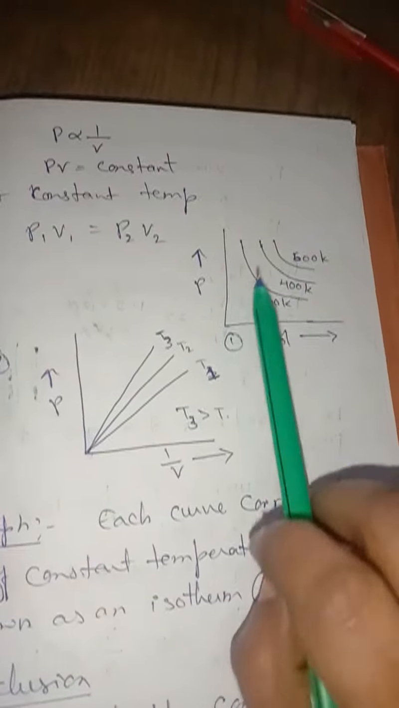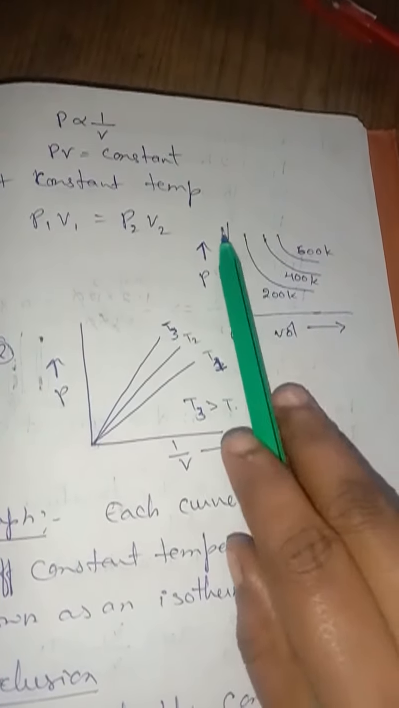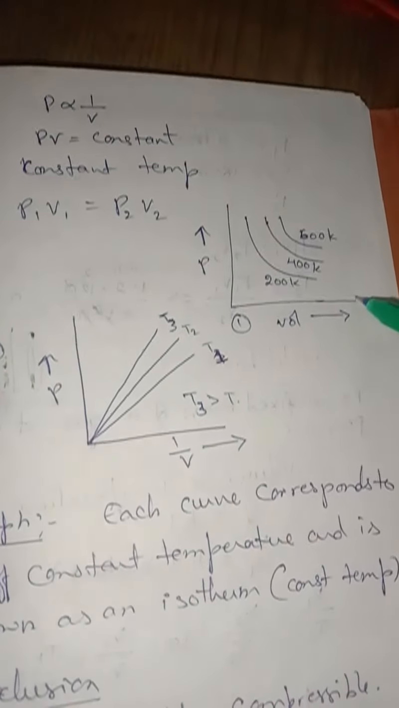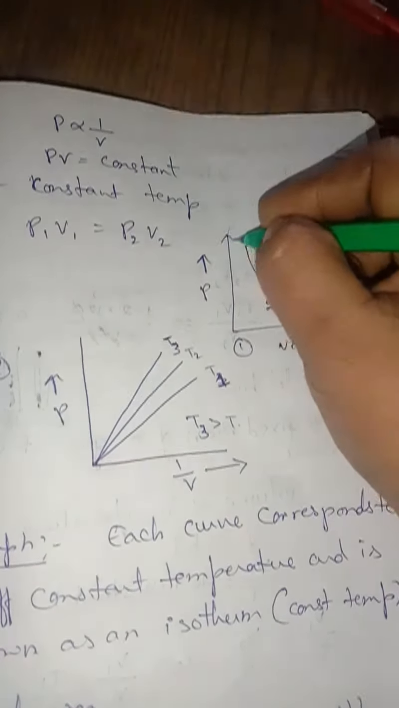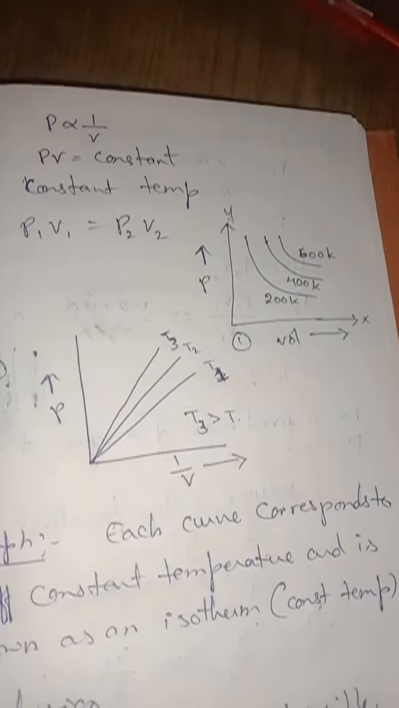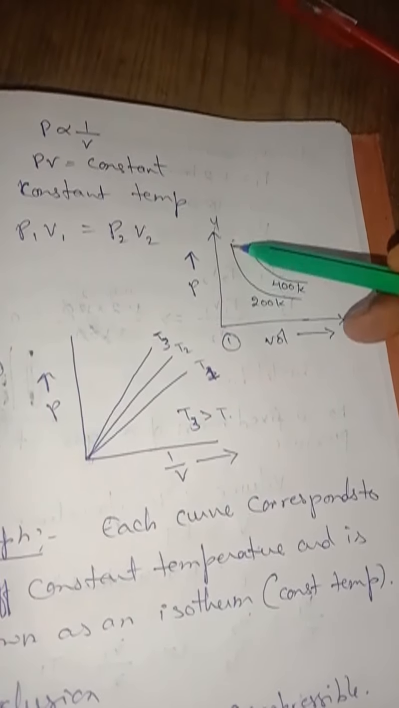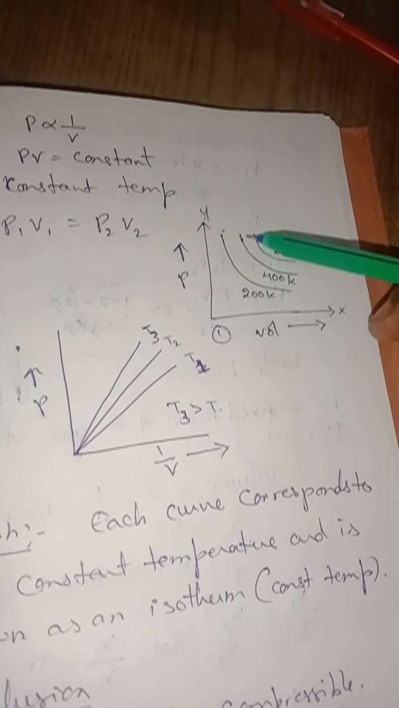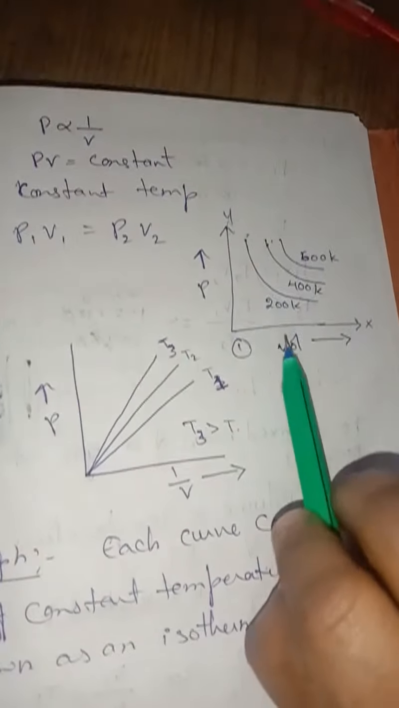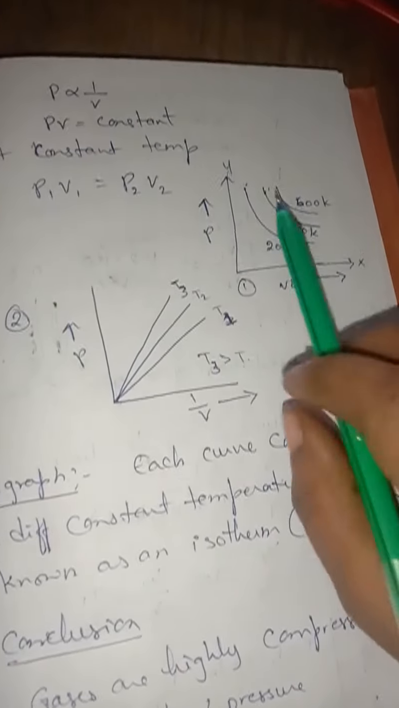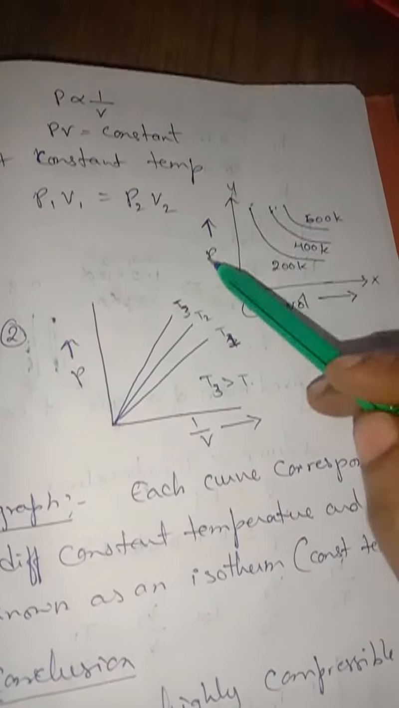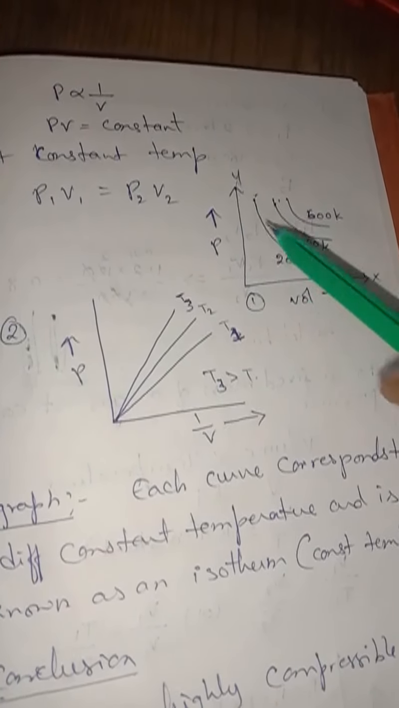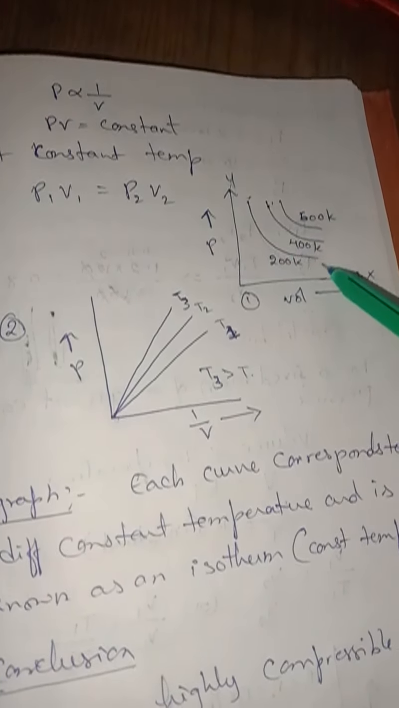If we plot a graph, on the x-axis we take the volume of a gas and on the y-axis the pressure of a gas. What I said: when pressure increases, volume decreases. So this shows that pressure is inversely proportional to its volume. When pressure is high, volume will be decreasing.